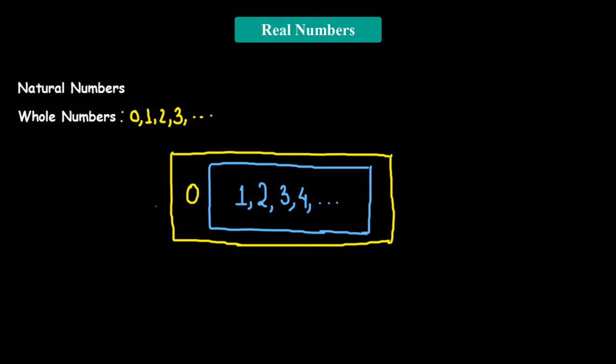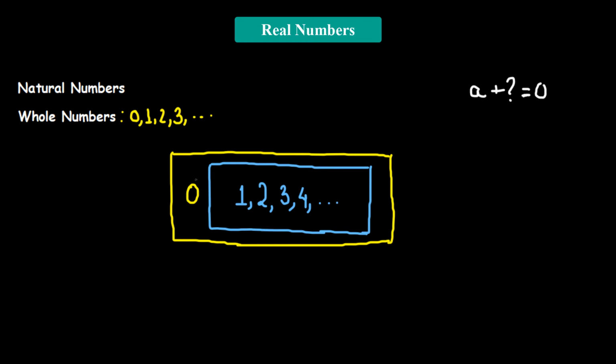Now we're going to consider another set of numbers. If you remember, there's something called the additive inverse. Given a number, let's say a, when we add some number, also known as the additive inverse, to this particular number a, the result is going to be equal to 0.